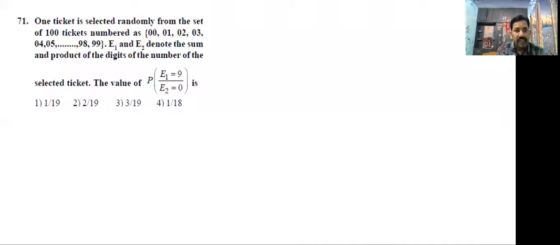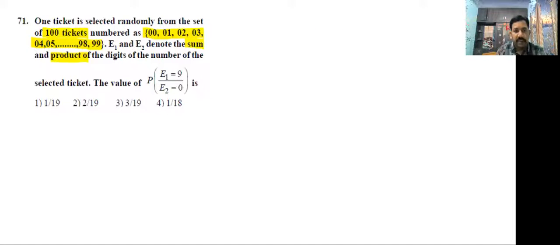One ticket is selected randomly from the set of 100 tickets numbered as 00, 01, 02, 03, 04, 05, and so on up to 99. E1 and E2 denote the sum and product of the digits of the number of the selected ticket.